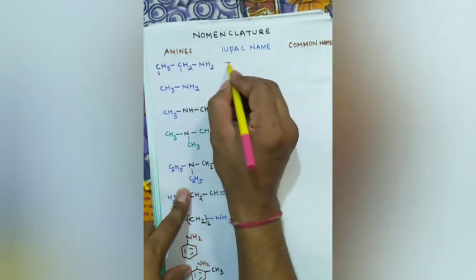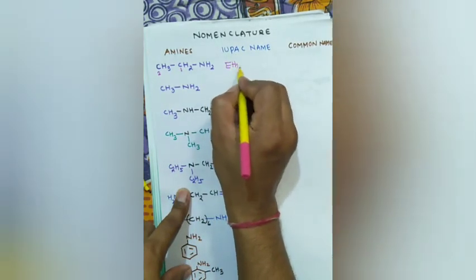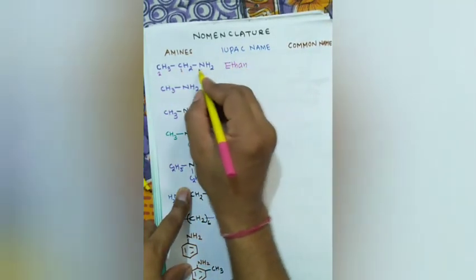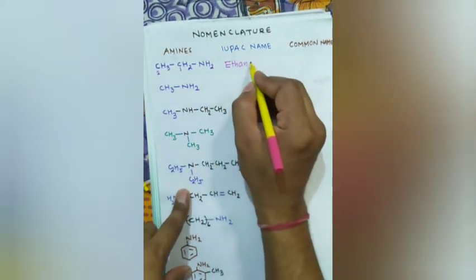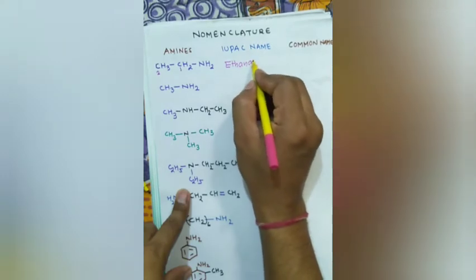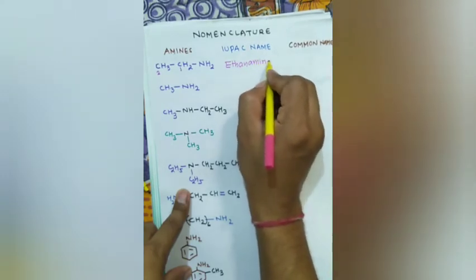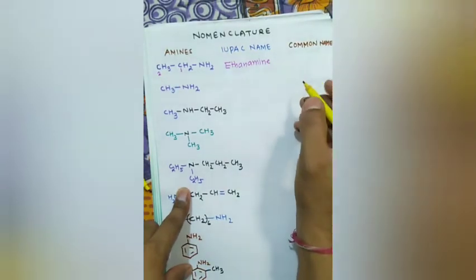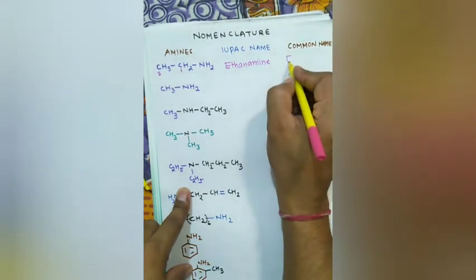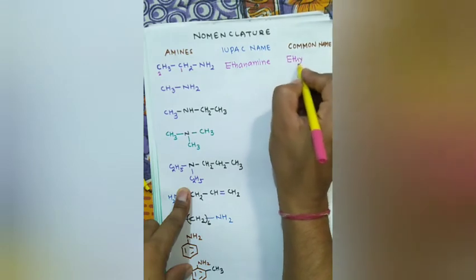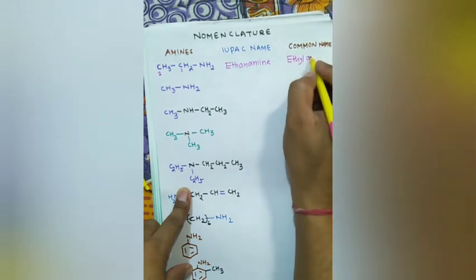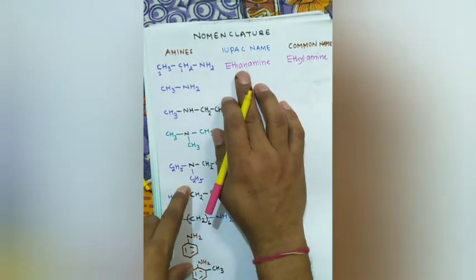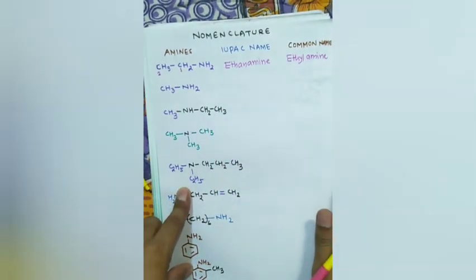So it is ethane, the carbon atoms are single bonded, and NH2 becomes the secondary suffix, ane amine. E is dropped. Commonly it is known as ethylamine. Not much difference in the name. Ethanamine is IUPAC and common name is ethylamine.